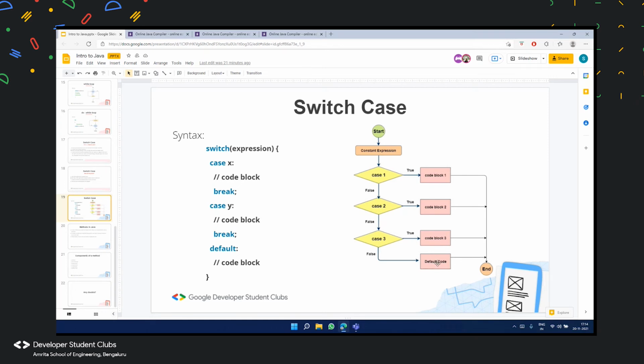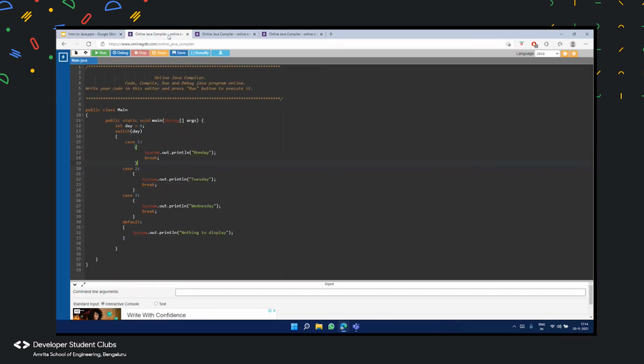Now we'll be looking at hands-on how this switch case actually works. As you can see on my screen, we have a public class main. We have already studied public class main, static void main, and string args. Now let us assume I'm making a program to calculate which day of the week it is.